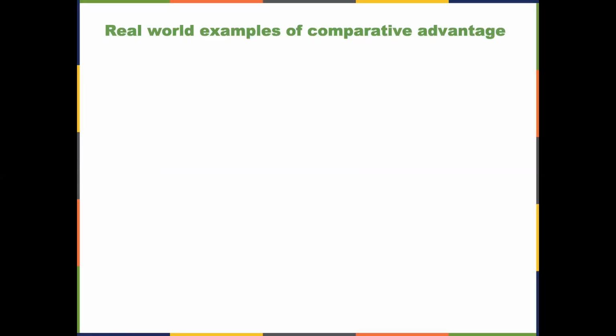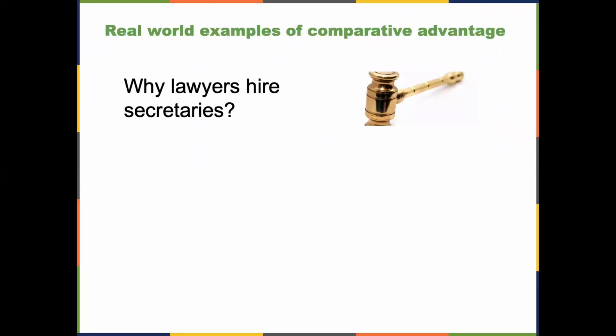So far, we've used countries to understand comparative advantage, but this concept can be applied to individuals too. Here are a couple of examples. Why do lawyers hire secretaries? Suppose a lawyer is faster at typing than her secretary, then she has absolute advantage in typing compared to her secretary, right? But why would she hire a secretary?